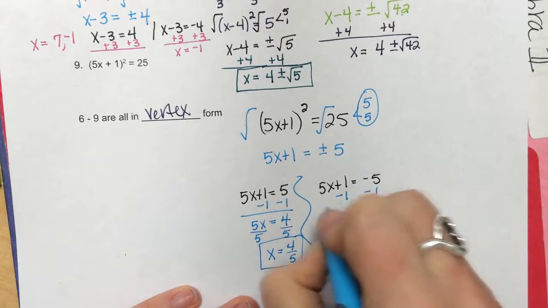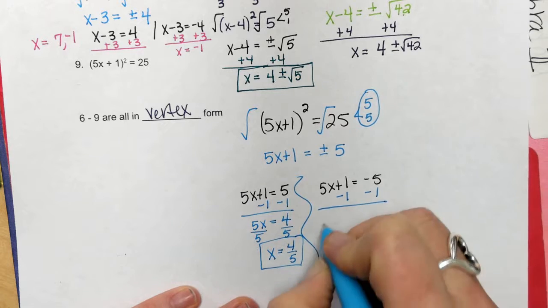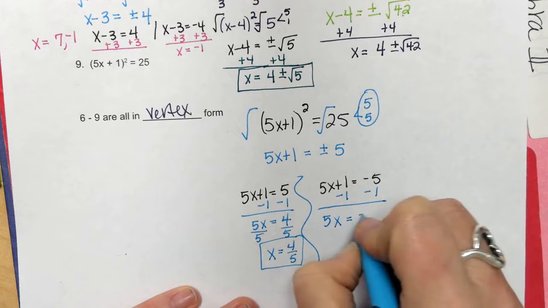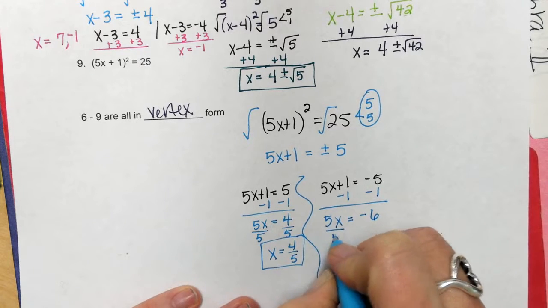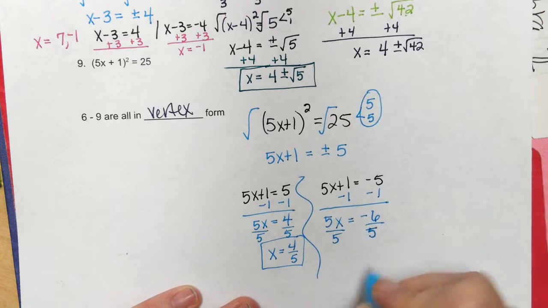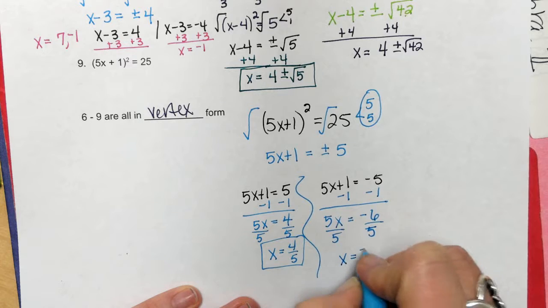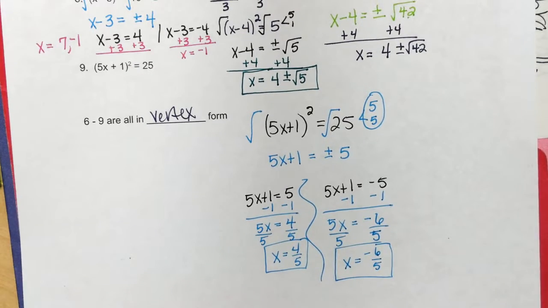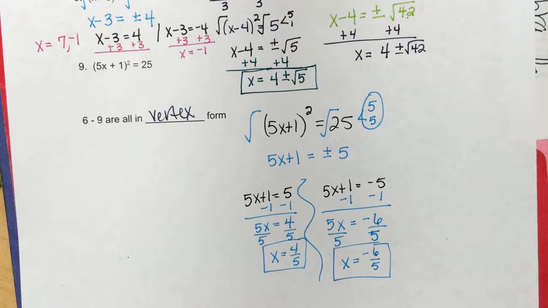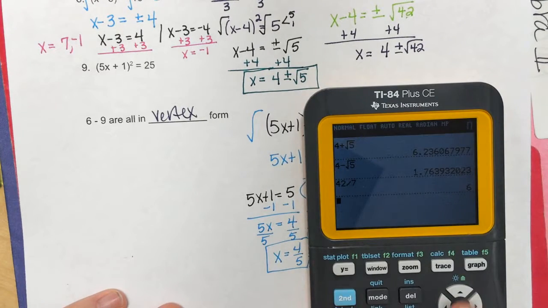Over here I'm going to subtract 1. Got 5x equals negative 6. I'm going to divide by 5. So I've got x equals negative 6/5. Both are fractions, but those are my two solutions. I have two x-intercepts there. In order to check it,